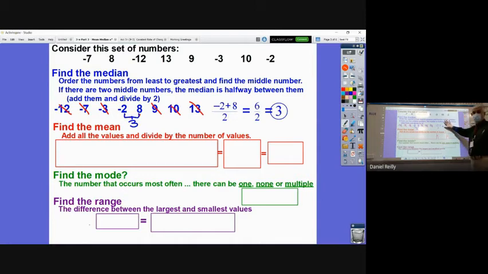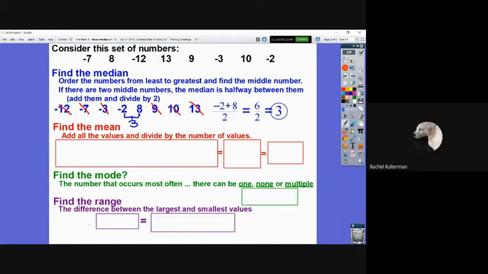So that's the median. When are you going to not have to do this? When will this not be required? How can you look at the list of numbers, without really doing any other work, figure out if you're going to have to find the middle of two numbers at the end? If there's an odd amount of numbers in the list. Who said that?